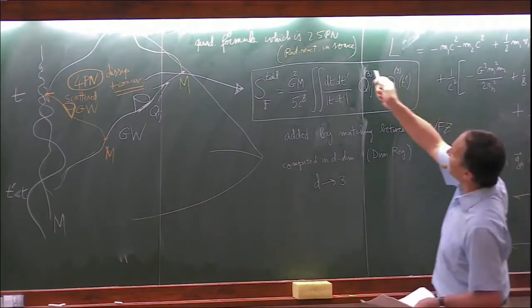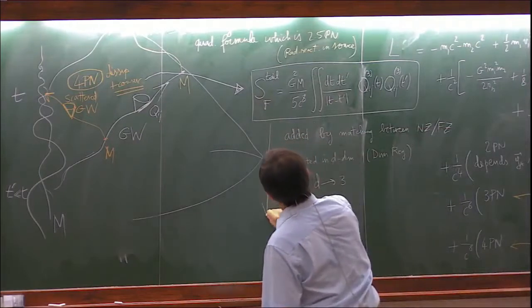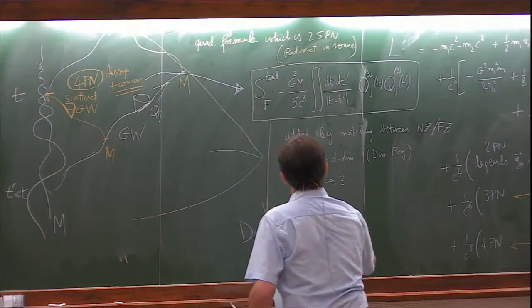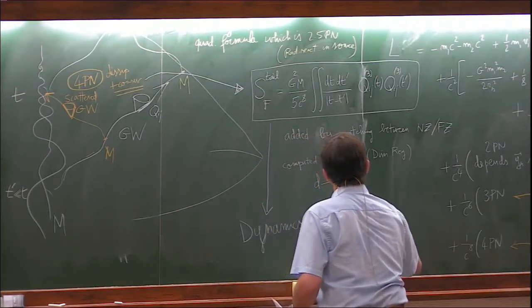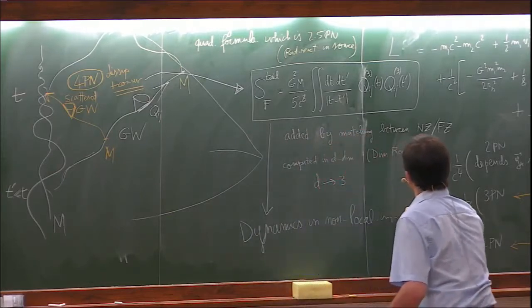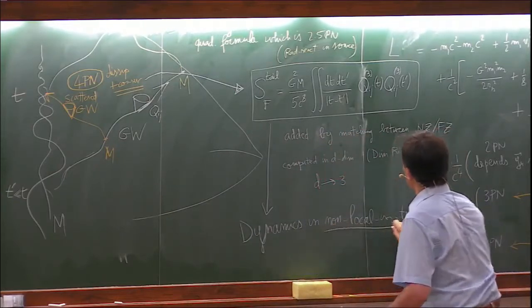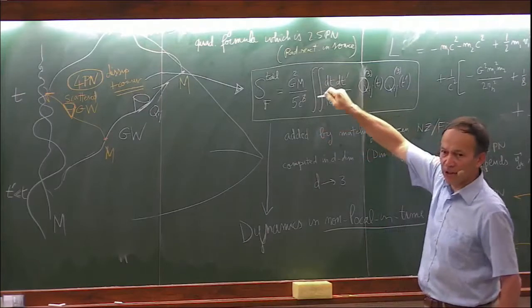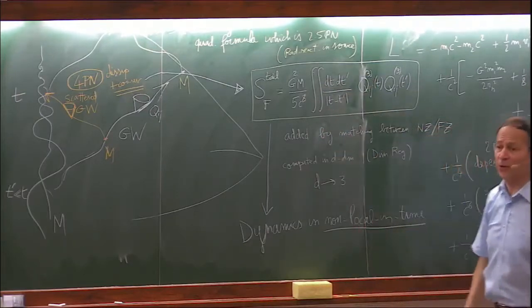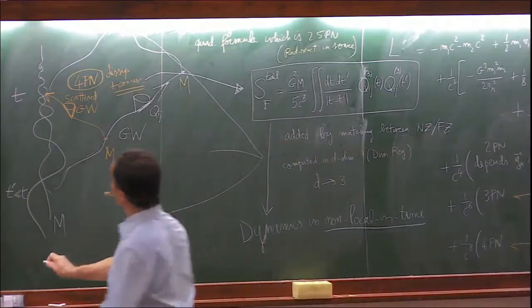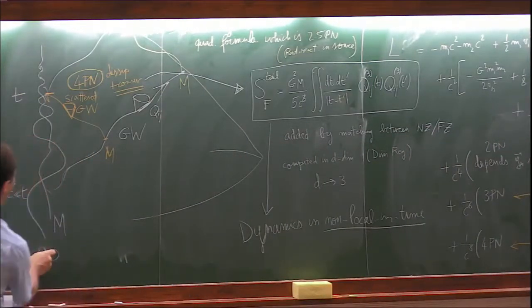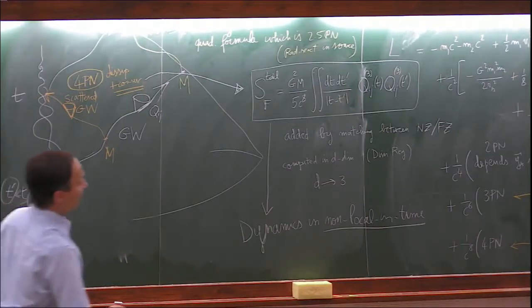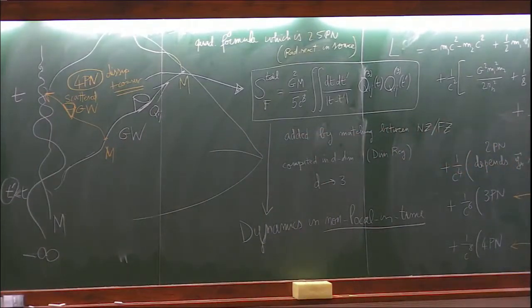Notice that this tail term implies that the dynamics is non-local in time. Since you see the action which is the integral of a Lagrangian, and the Lagrangian itself involves another integration from minus infinity in the past up to t, an integration over t prime. And so the dynamics becomes non-local in time at the 4PN order.